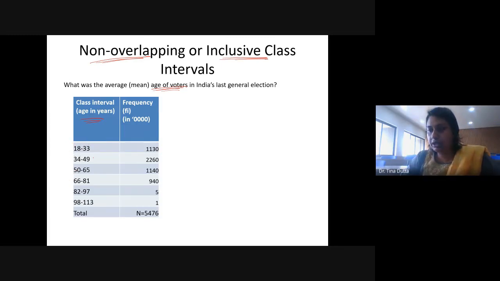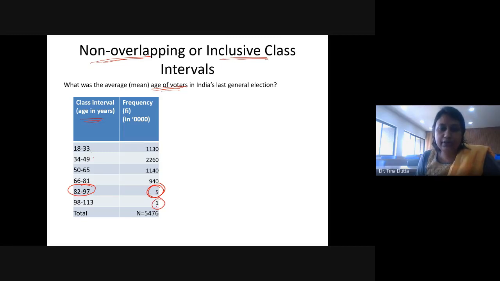All right, so here we have this class interval and frequency, and how to interpret this data. This means that there are 5 people who came for voting and who were in the age group 82 to 97 years.